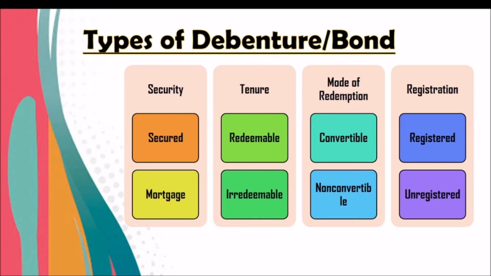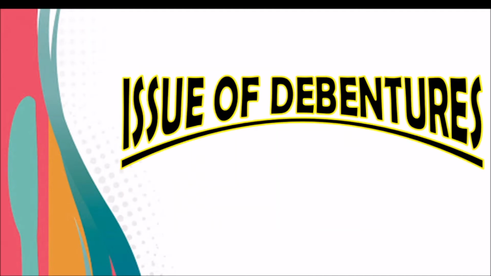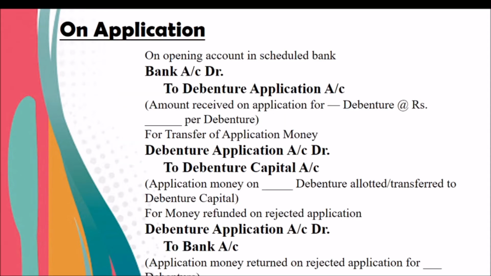So we are going to learn the different procedures involved in the issue of debenture, and the entries we have to write from the application up to the call. The different steps involved in the issue of debenture include the entries related to application. When we receive the application money, the entry is bank account debit to debenture application.